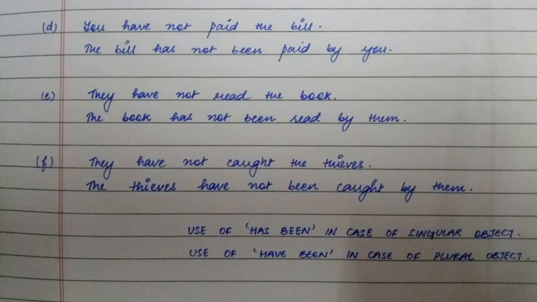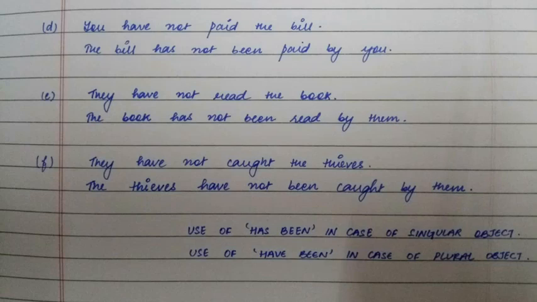The fourth example is, you have not paid the bill. You is the subject, have not paid is the verb, and the bill is the object. The bill has not been paid by you. So because the bill is singular, we'll write has not been paid by you. Next example, they have not read the book. The book has not been read by them. So over here in the active sentence, they is plural, that's why have not is written. But when we change into passive, the book is singular, so we write has not.